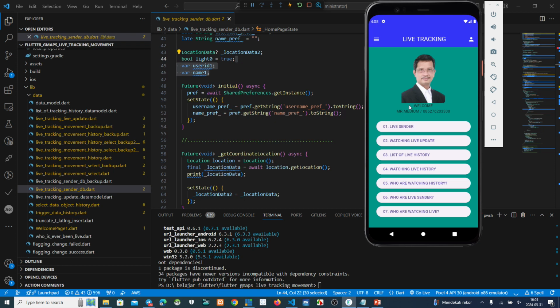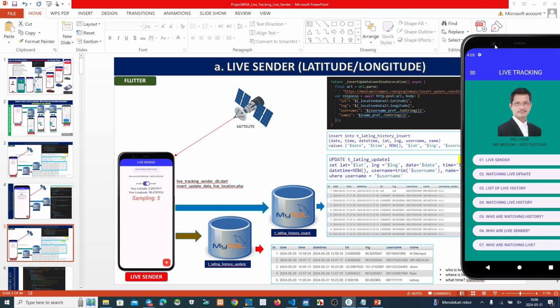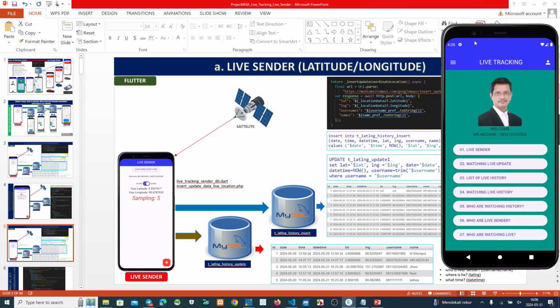You can see this one. Welcome, Mr. Medium. This is my username or my phone number. We receive the username and also the name, because we want to know who is the login and whose name it is.